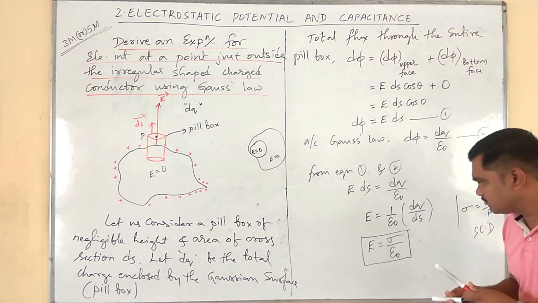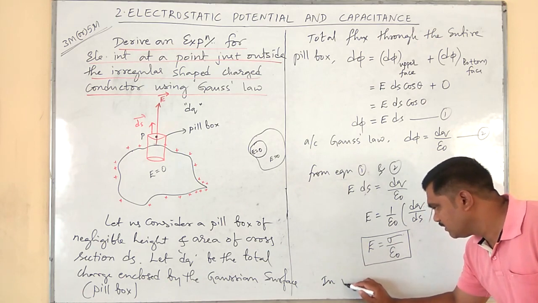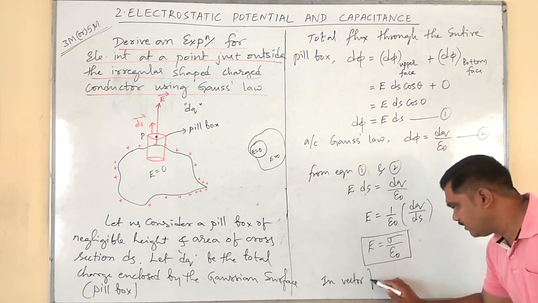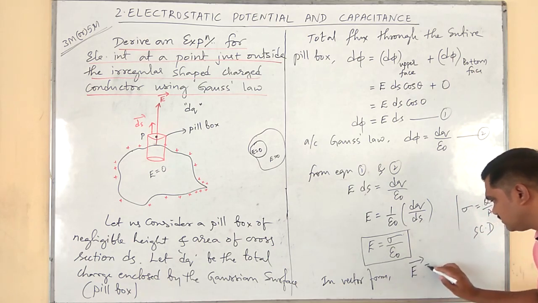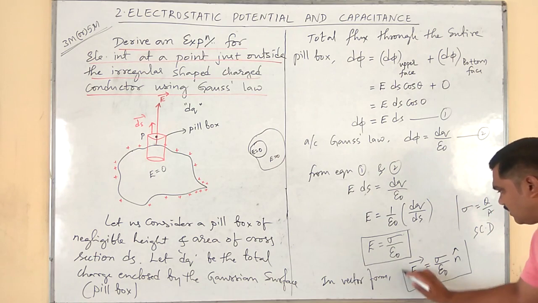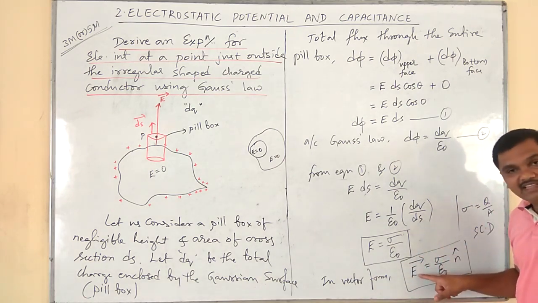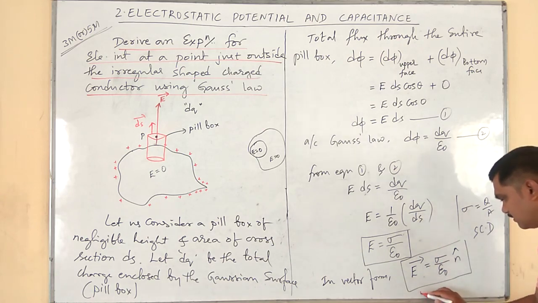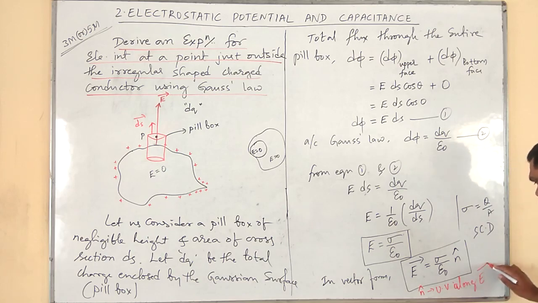Okay. In vector form, we write like this. E vector is equal to sigma divided by epsilon naught into n vector, where n vector is the unit vector in the direction of E vector. N vector is unit vector along E vector.